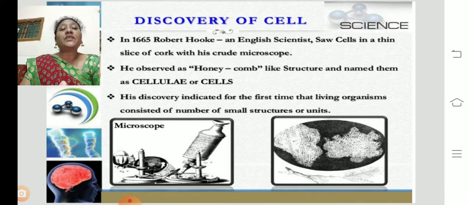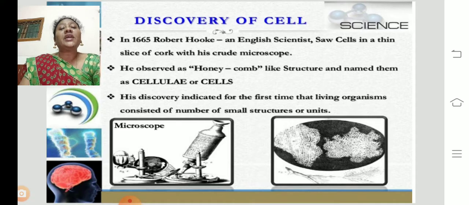So when he observed the cork, what is a cork, children? If you take the trunk of a tree, the outer part of the trunk we call the bark. If you remove the outer layer, the bark, we will find a white color internal structure of the trunk. So the internal white color structure is called the cork.